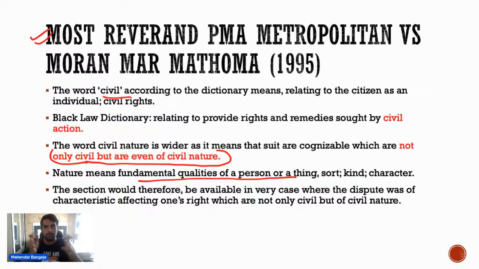So civil means legal right; when they have used the words civil nature, they want it to be broader than legal right. So not only disputes involving legal rights, but also disputes concerned with socio-economic rights of an individual. But one thing that we have to keep in mind is that in all these disputes, legal rights have to be the most essential and dominant part. So say if legal right is not the essential and dominant part, मान लो लीगल राइट सबसे एसेंशियल और डोमिनेंट पार्ट नहीं है इन दैट केस, देन इट विल नॉट बी अ सूट ऑफ सिविल नेचर.